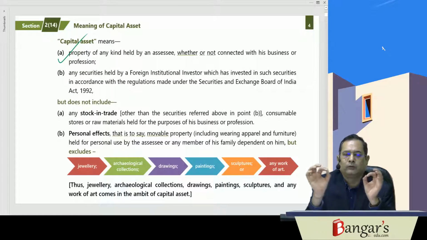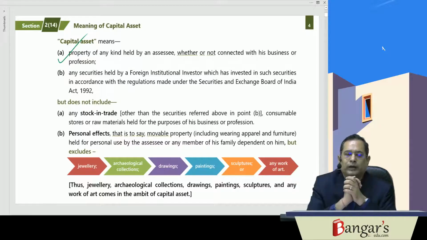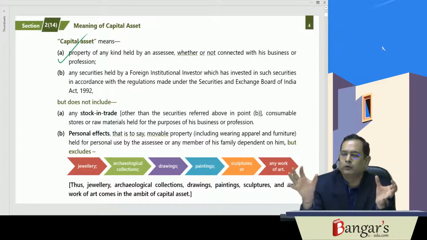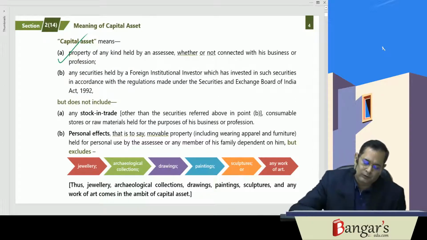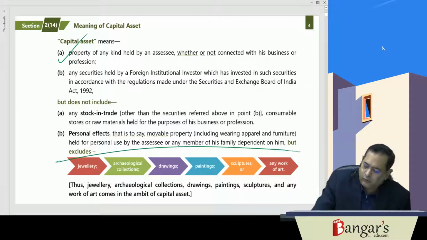Stock in trade, consumable stores, or raw materials which are held for the purpose of business or profession, personal effects, that is movable property including wearing apparel and furniture, but excluding what? Jewelry, archaeological collections, drawings, paintings, sculptures, or work of art. These all are what? Capital assets.